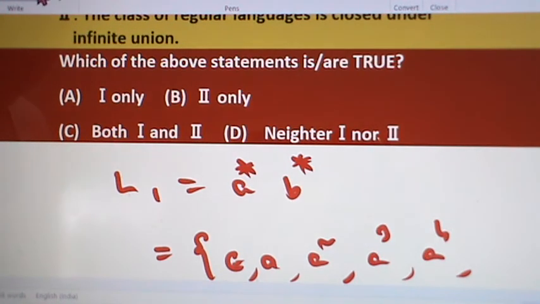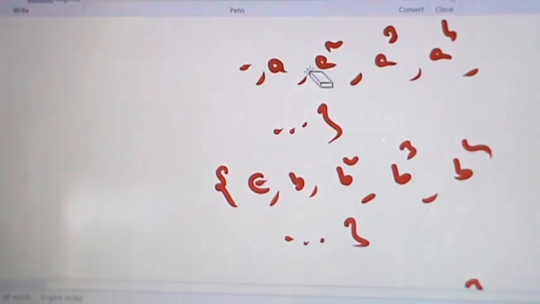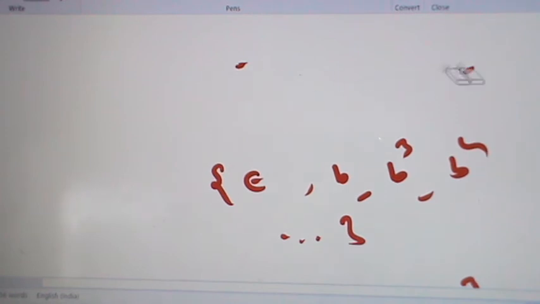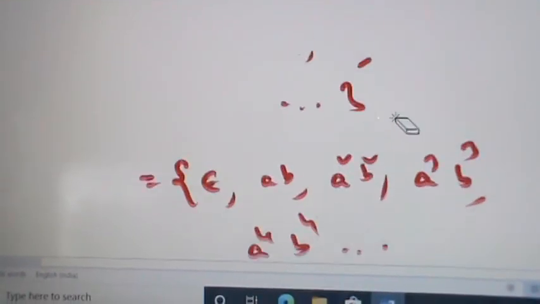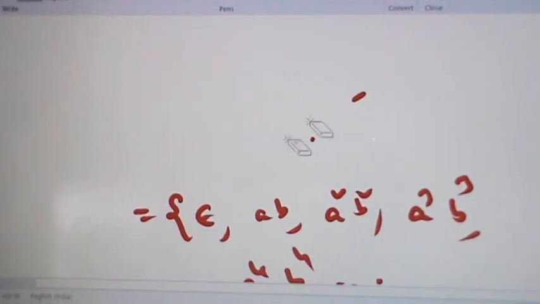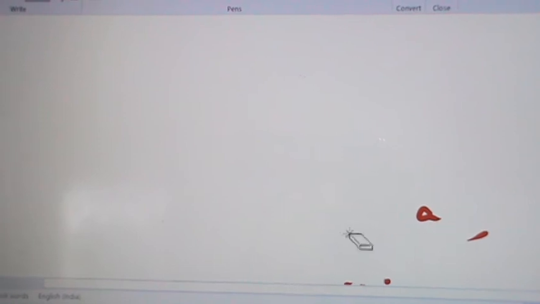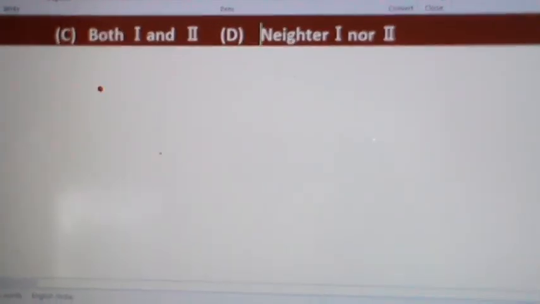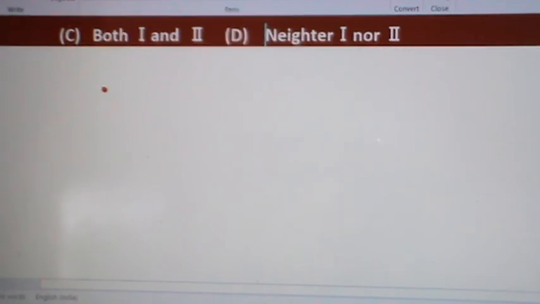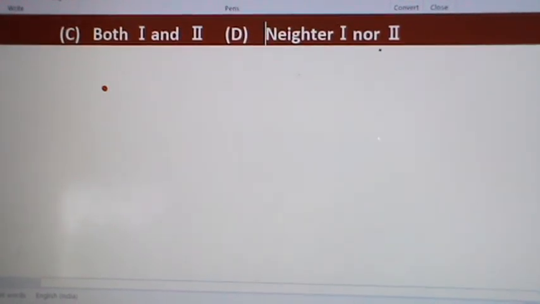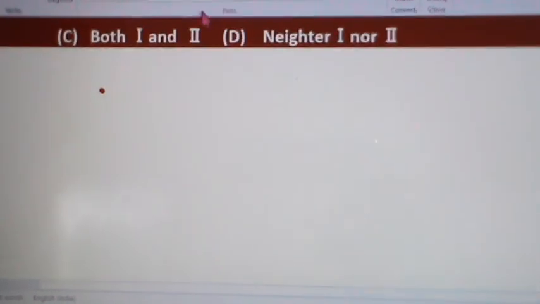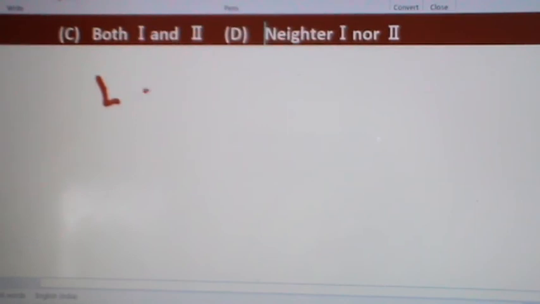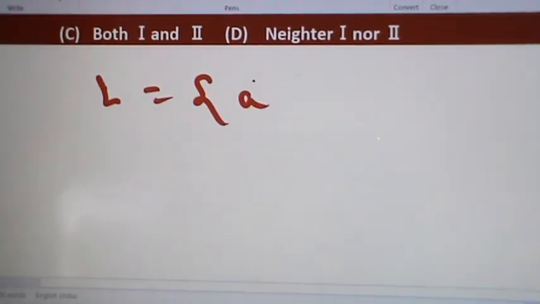We can take another example. Let L equal to the set of all a power n square such that n is greater than or equal to 1.